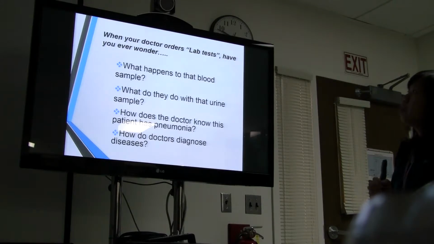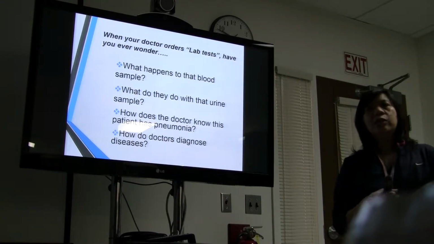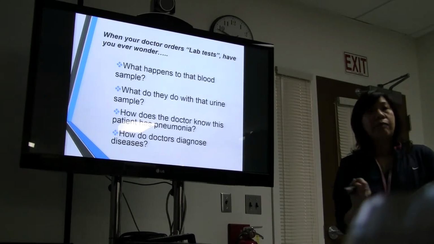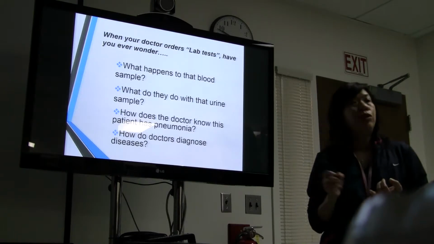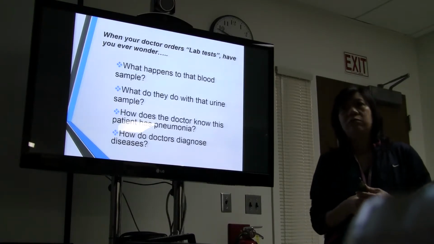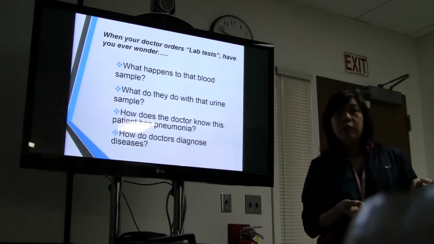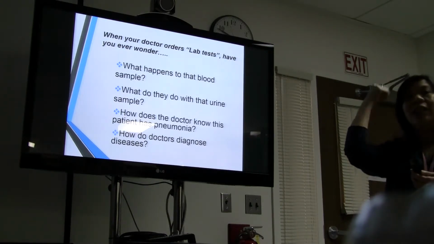Okay, so when you go to the doctor's office, usually they will say, oh, let's order some lab tests, okay? And the lab tests could include blood tests, urine, or other things. But what happens to that blood sample after they take it from you? Where does it go? What do they do with it? Have you ever seen? No? Okay. Usually they don't know.